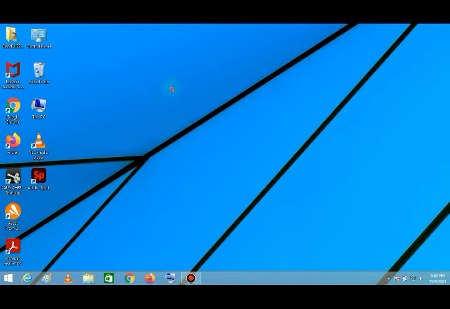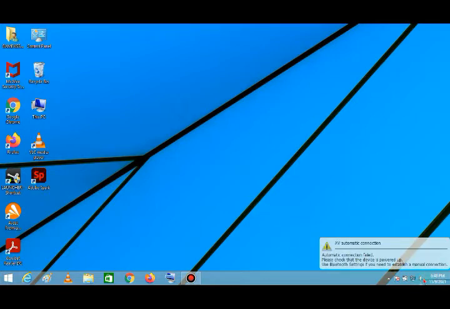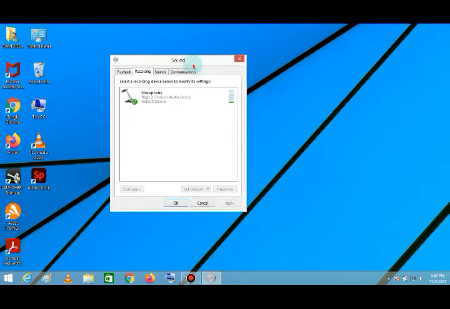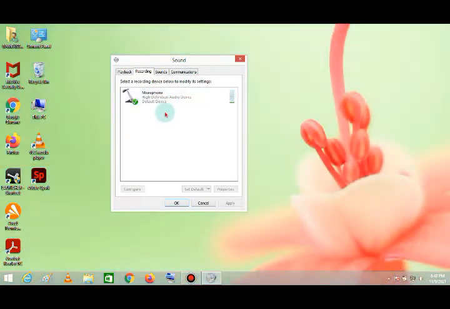For this, you need to go to your sound tab, right click and go on playback devices. Then you will see this tab, and you can view your mic here. If you can't view your mic, right click on the empty space and make sure these two options are ticked, and your microphone will always show here.